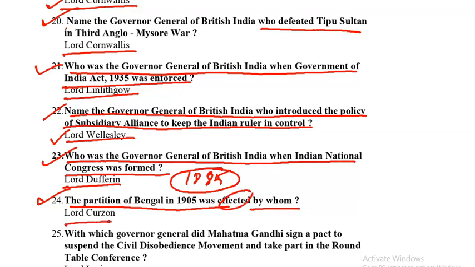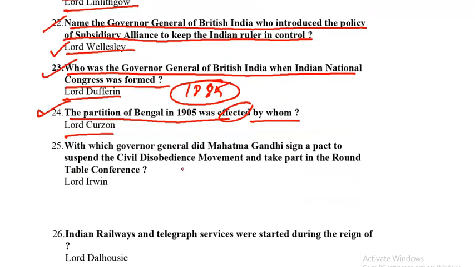Next question: the partition of Bengal in India was implemented, given effect, by whom? It is Lord Curzon, as we all know, right? Lord Curzon. During his period, partition of Bengal was announced.